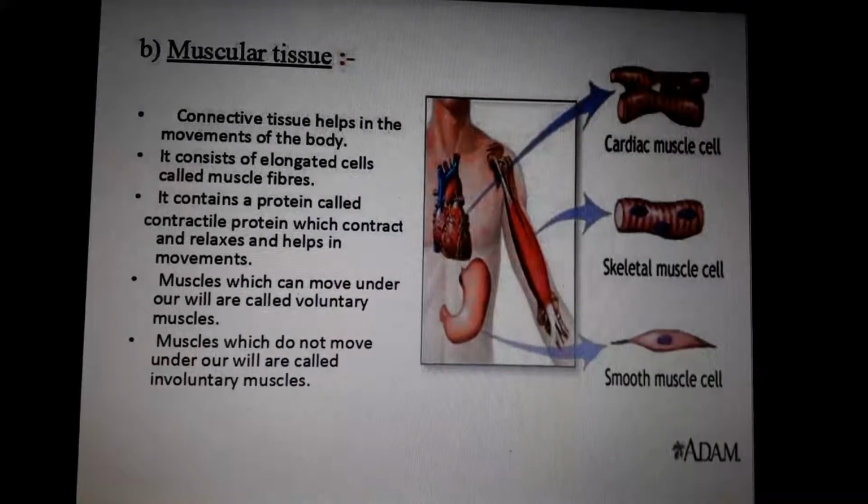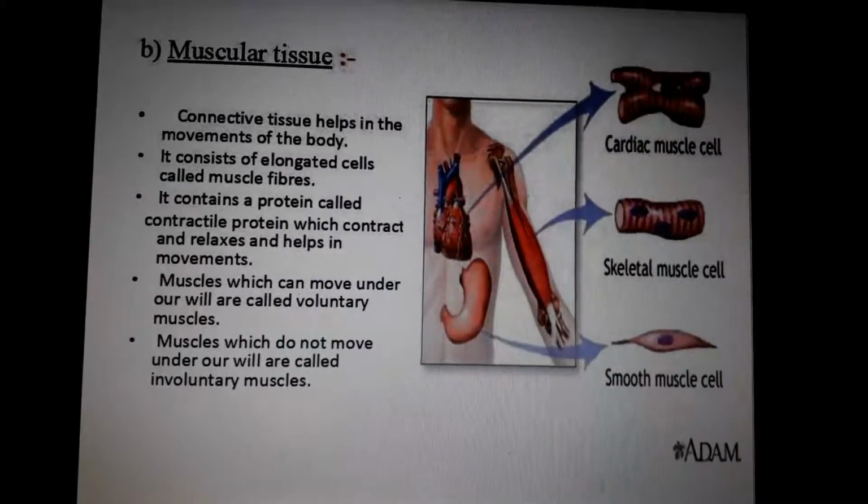It consists of a protein called contractile protein. That's why our muscles can contract and release. That contraction and relaxation of our muscles helps us to walk, to move, to swallow food, to breathe, our heart to beat, our digestive system to digest, our respiratory system to perform well. All these things are done because of the presence of muscle tissues.